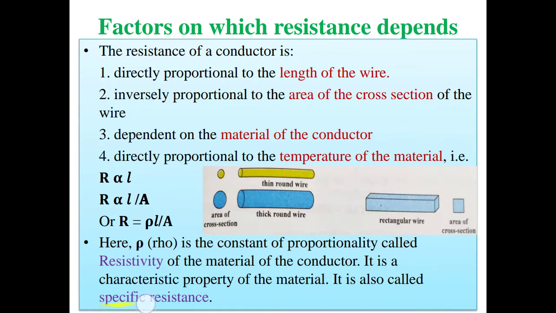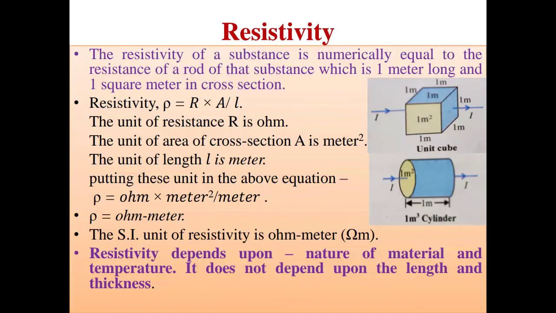Its another name is specific resistance. In some books you will read this name also. So resistivity and specific resistance are the same thing. Now the definition of resistivity: the resistivity of a substance is numerically equal to the resistance of a rod of that substance which is 1 meter long and 1 square meter in cross section.